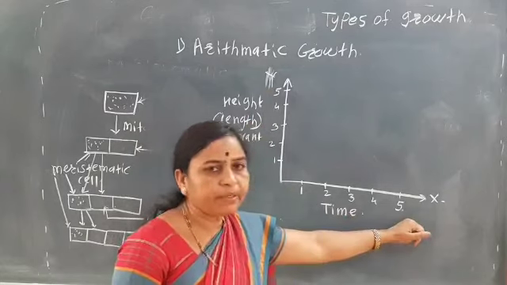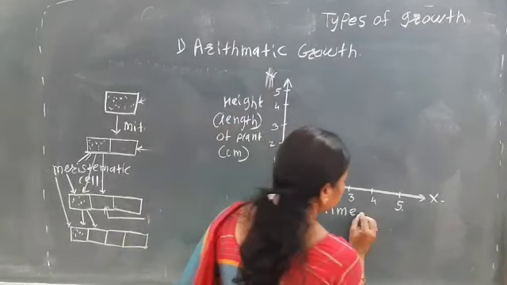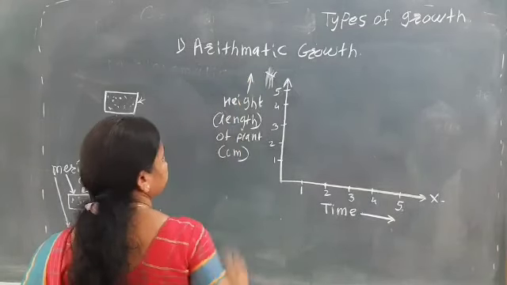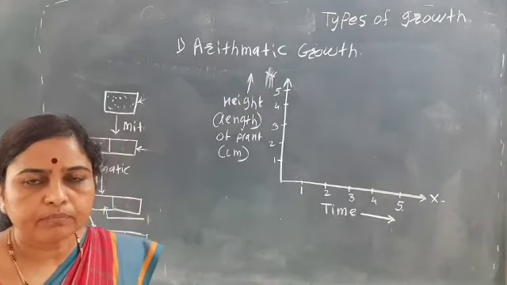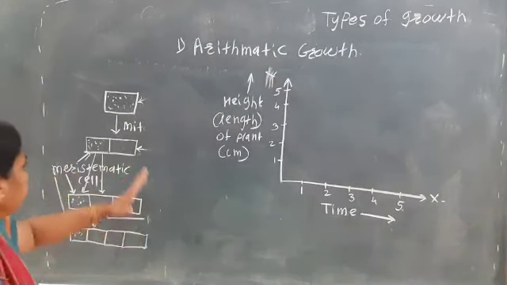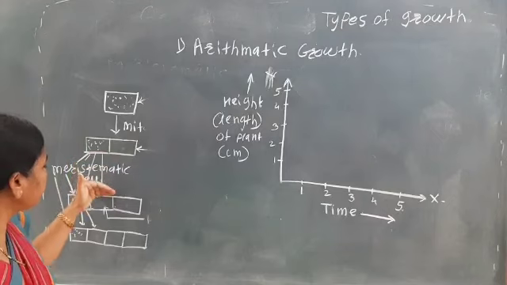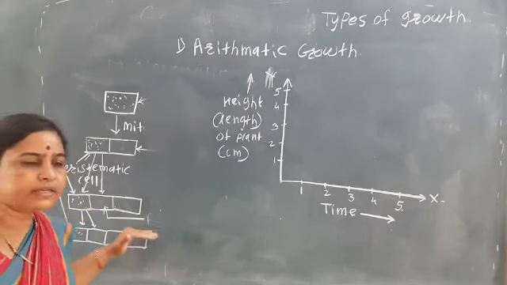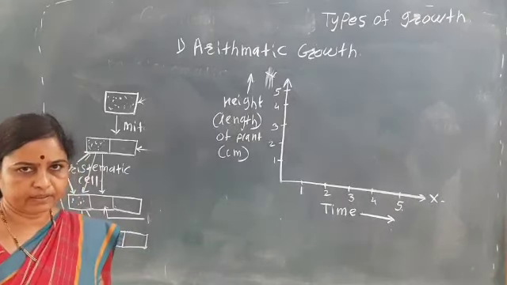Then it is the time interval. So here, against the time interval, it is the height or the length of the plant. If we plot the graph, we have seen that the arithmetic growth is constant, and it is constantly increasing.